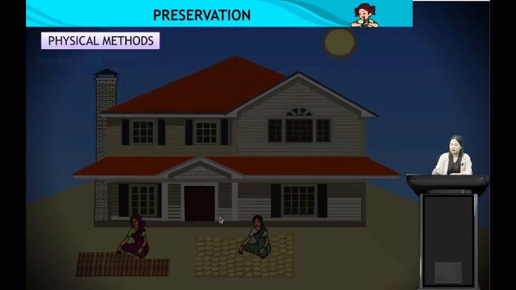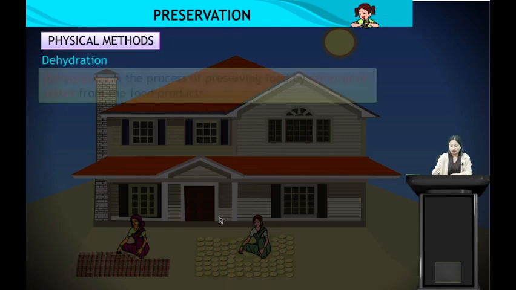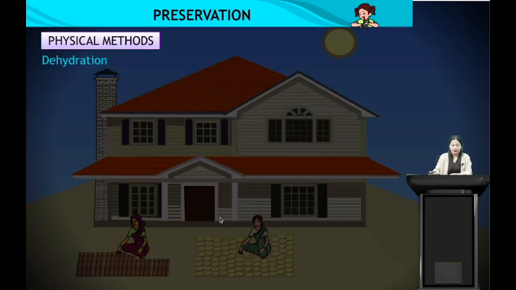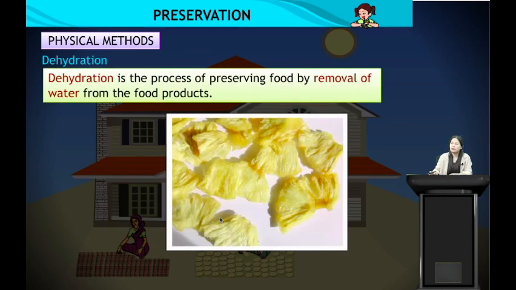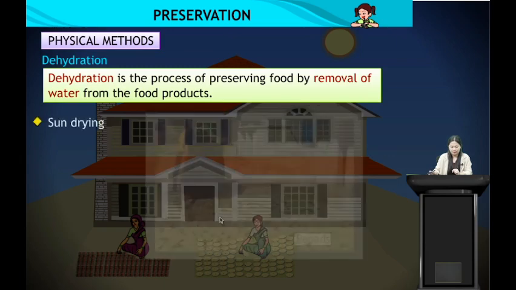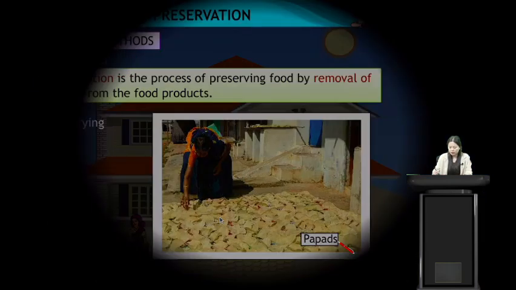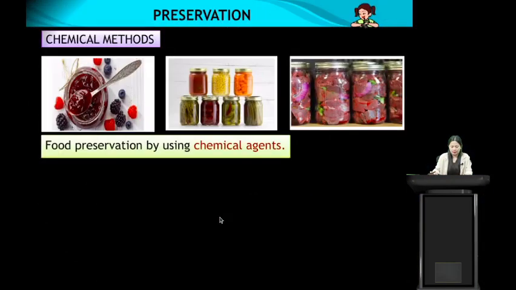So let us see physical methods. One common physical method of preservation is dehydration. Dehydration is the process of preserving food by removal of water from the food products. So here we see that we can preserve fruits or food by drying them, sun drying them. Here we see the papads which are also preserved by drying in the sun.